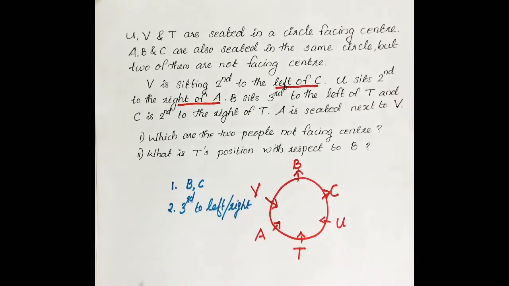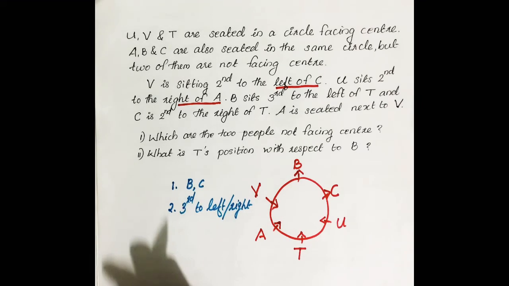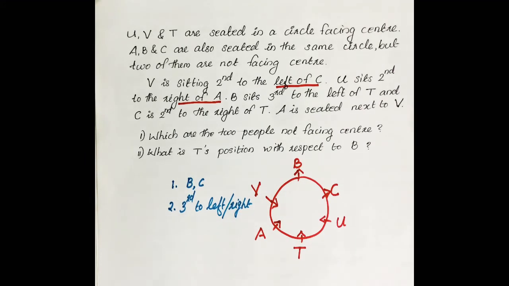Both answers are correct. According to the options, we can give the answer. It can be third to the right or third to the left. If an either-or option is given, we have to take it. If that option is not given, we have to mark the can't be determined option or none of these. If only one of these options is given, only third right for example, we can directly mark that one. If both the answers are given separately, then we have to mark none of these.